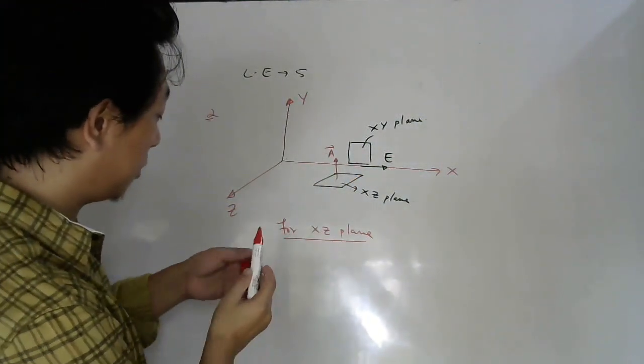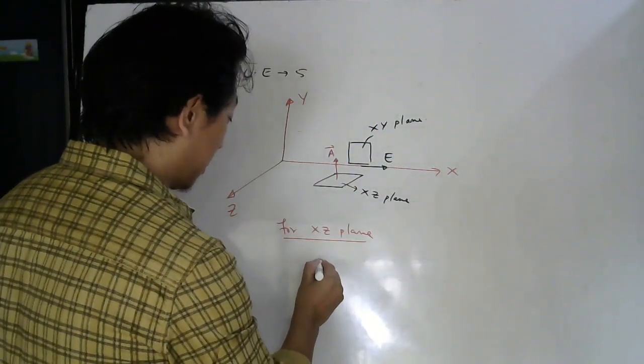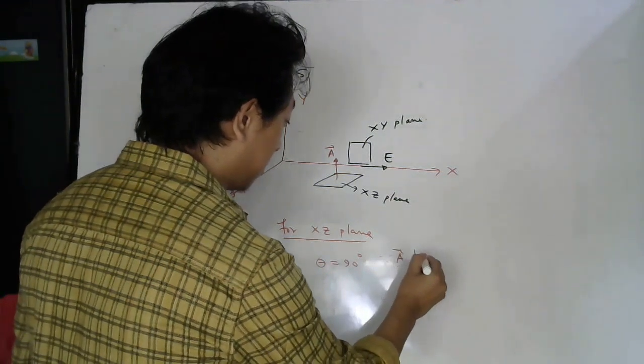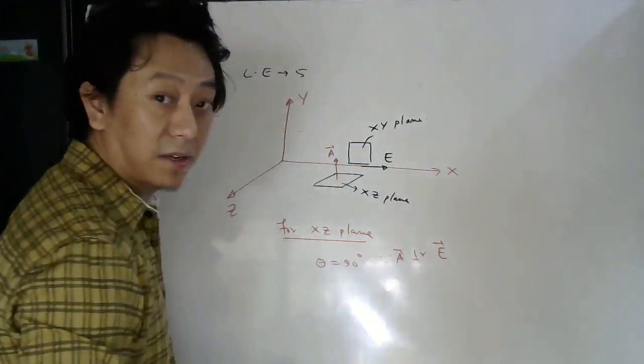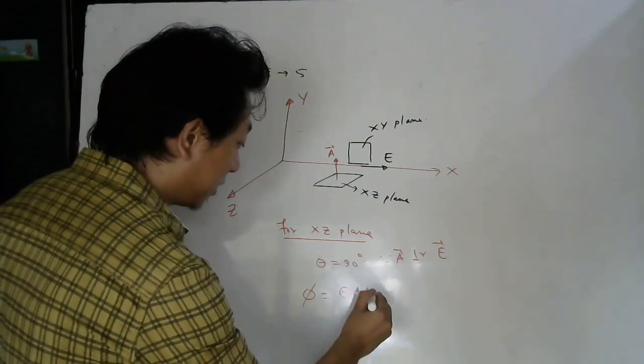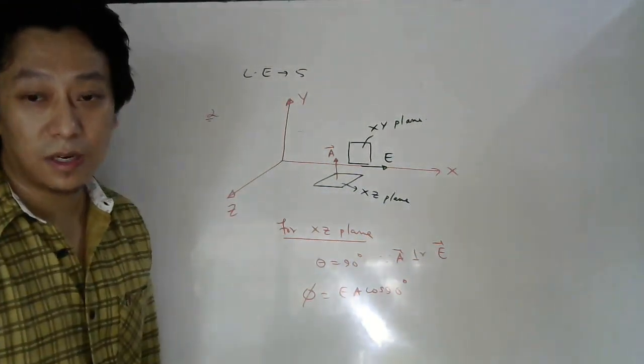So what is the angle between area vector and electric field vector? 90 degree. So here theta is 90 degree, since area vector is perpendicular to electric field vector. So what will be the electric flux? EA cos 90. What is EA cos 90? EA cos 90 is 0.